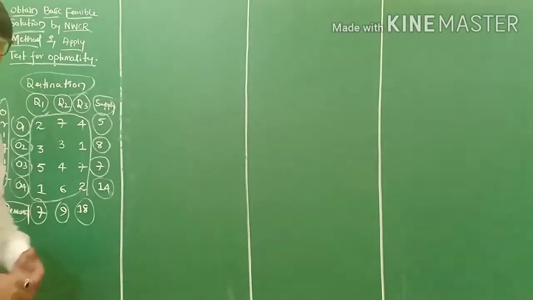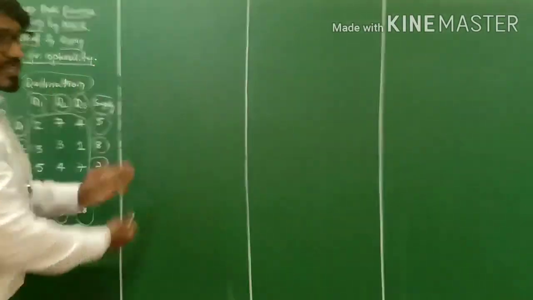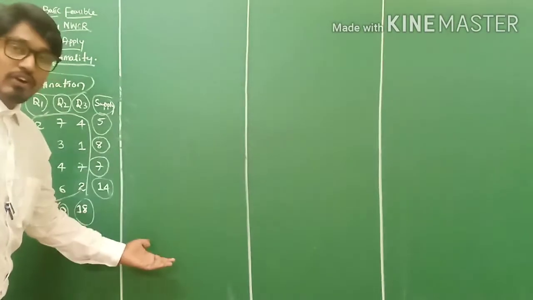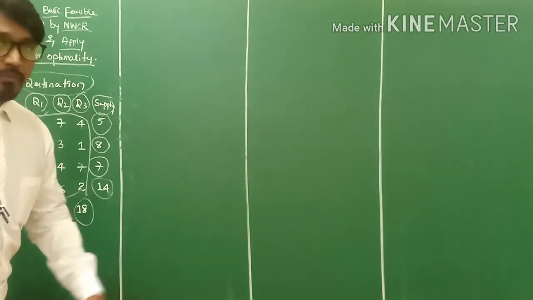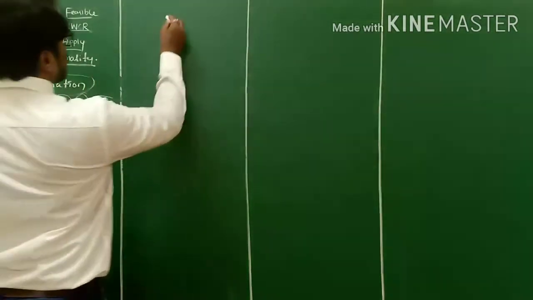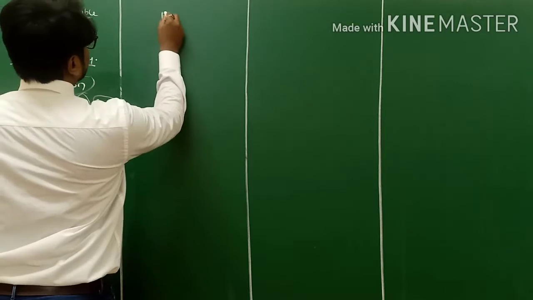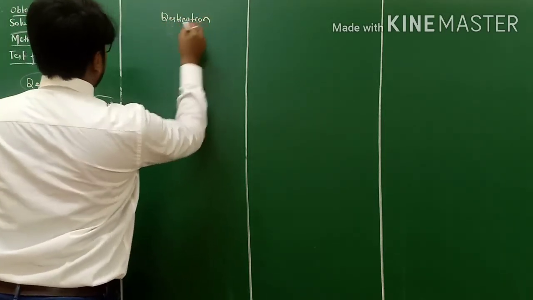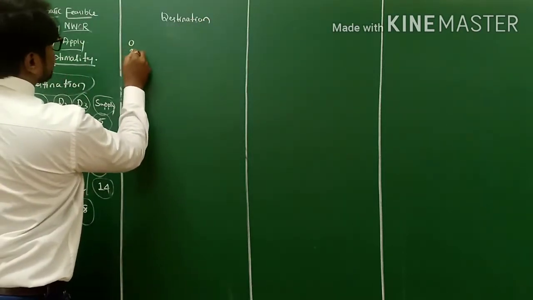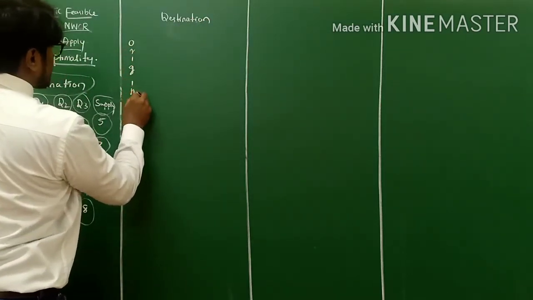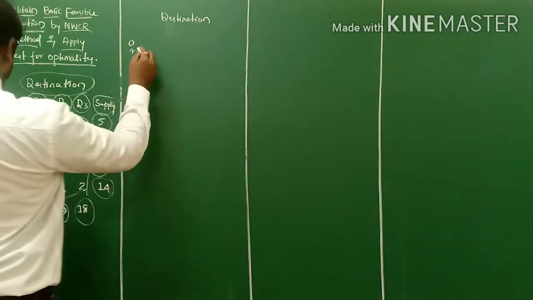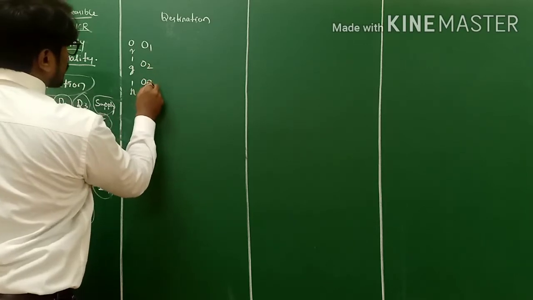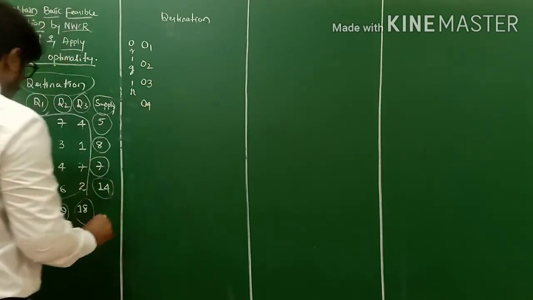The procedure is simple. First we'll copy this question and solve it by the northwest corner method. Then we'll find out the total cost. On one side you have destination, and here you have origin, the starting point. There are four origins: origin 1, origin 2, origin 3, origin 4.